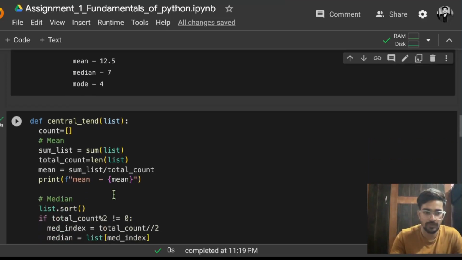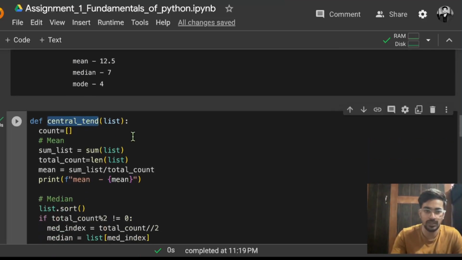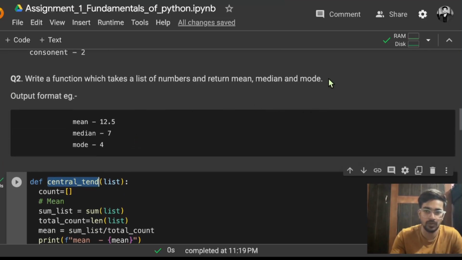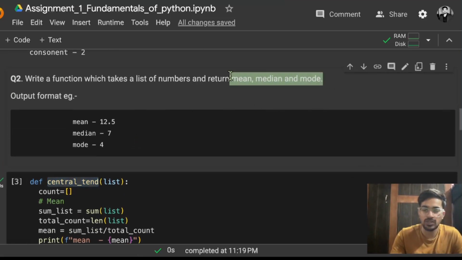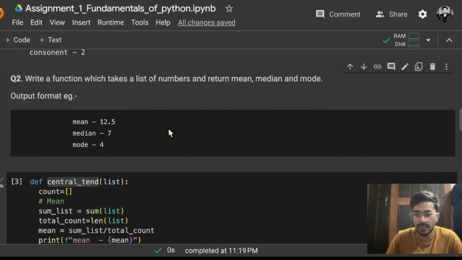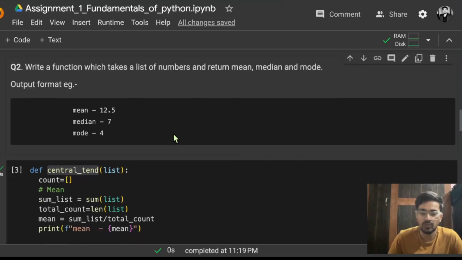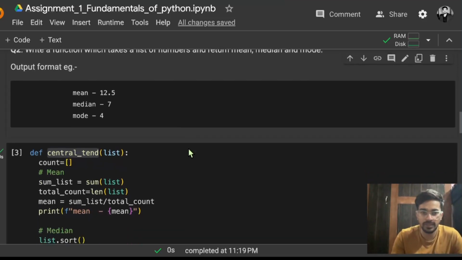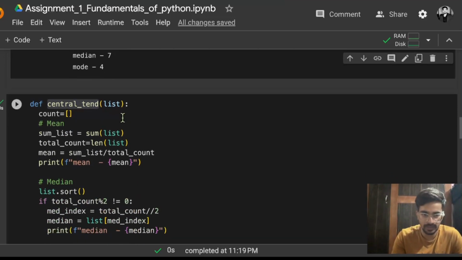So let's say I'm defining a function name that is called central_tend, that is short form of tendency. So what is central tendency actually? So जो भी हम यहाँ पे mean, median, mode निकालते हैं, this is actually a part of central tendency. अब ये क्या होता है, like all of these things will be explained in the further session, but you just need to know that these are actually coming under central tendency. So जो भी हम नंबर्स रहता है उसका डिस्ट्रीब्यूशन कैसा होता है, to know that thing we actually calculate mean, median and mode. So those are called central tendency.